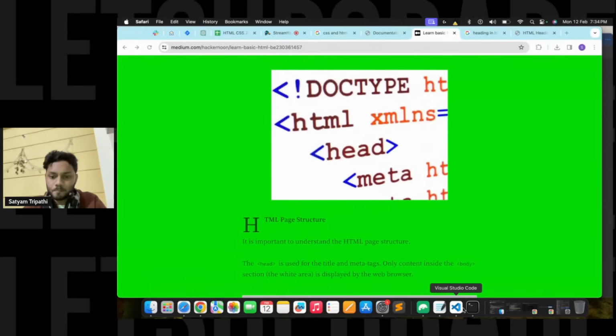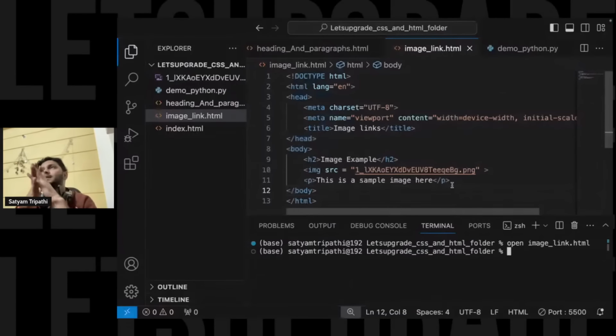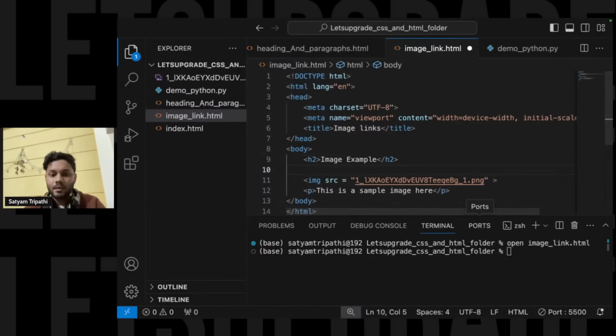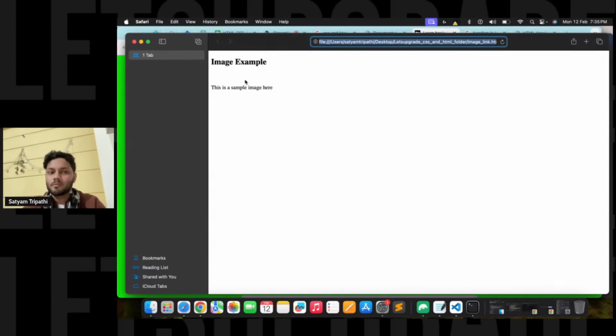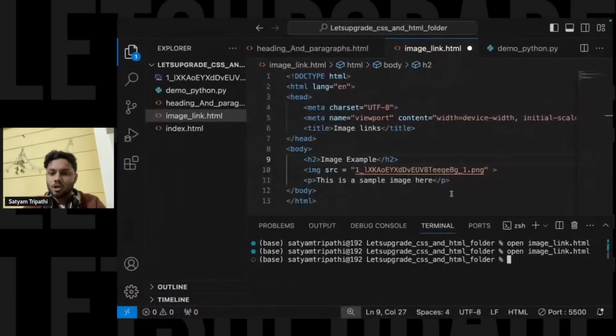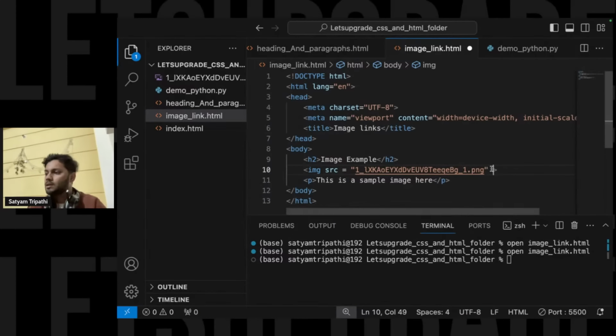Now let us say one problem is there, because with rest, if you are learning something, you have to relate it with real life. Let us say by mistake I have mentioned the wrong path. Let us say _1 I have mentioned. Now if I run it, how will it look? There is no image, because in the path that I have mentioned, there was no _1 over there. All right, so if there is a blank part, this can cause a big issue for the user visiting my website, as to what was there.